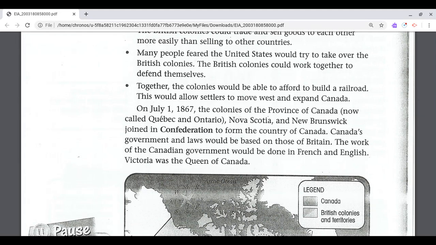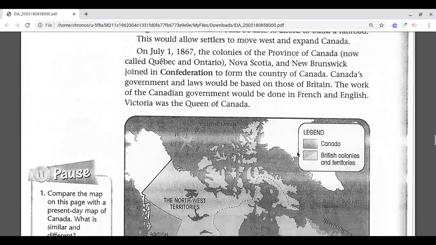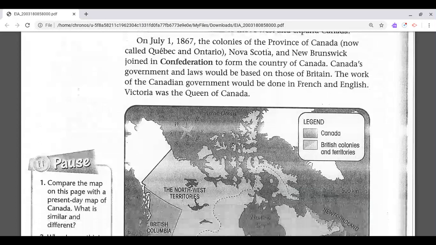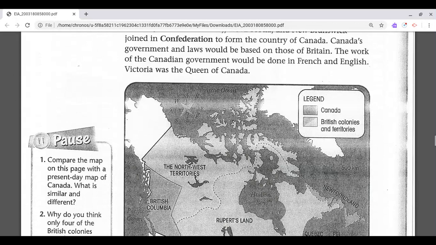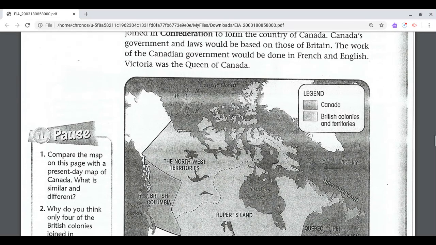On July 1st, 1867, the colonies of the province of Canada, now called Quebec and Ontario, Nova Scotia and New Brunswick, joined in confederation to form the country of Canada. Canada's government and laws would be based on those of Britain. The work of the Canadian government would be done in French and English. Victoria was the Queen of Canada.